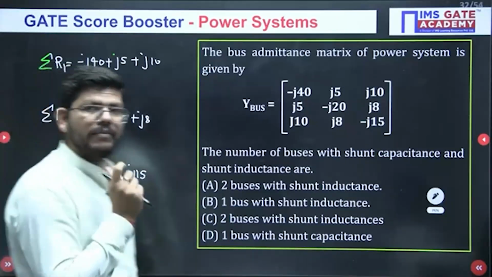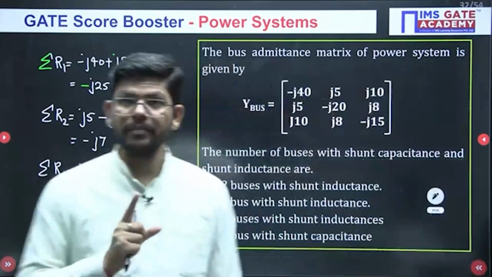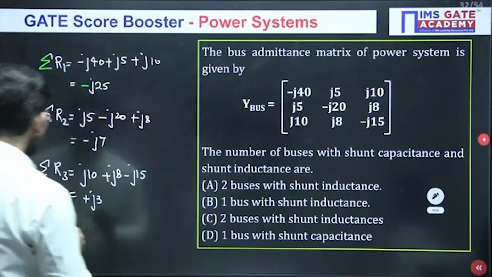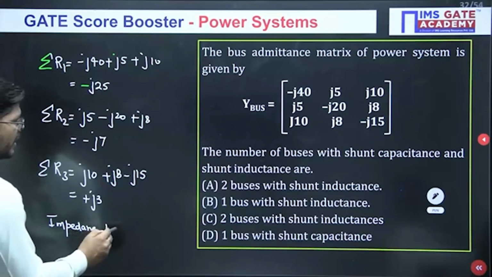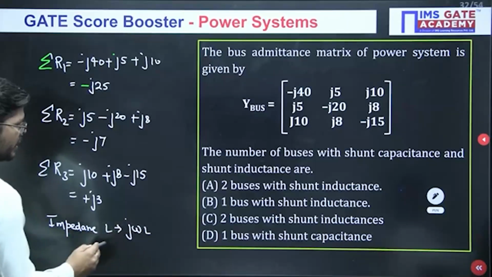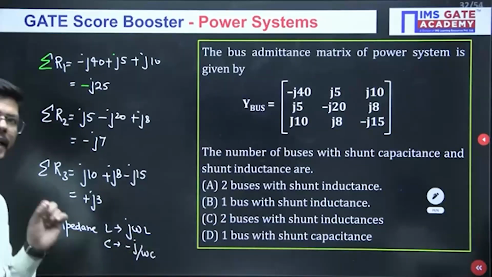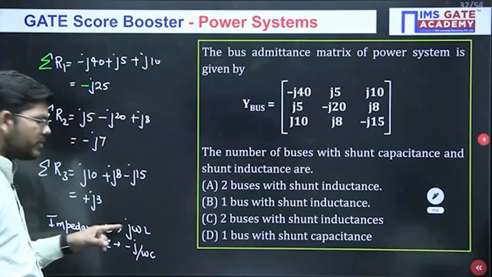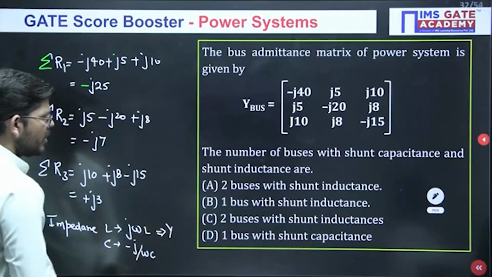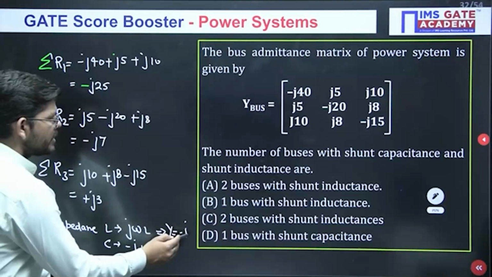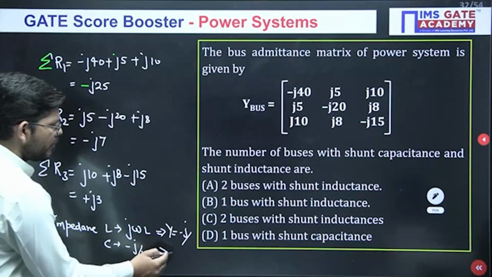Everything that you have solved here is in terms of admittance, not in terms of impedance. In terms of impedance, how is L represented? J omega L. How is C represented? Minus j upon omega C. So in terms of impedance, if j is positive, it is an inductor. And in terms of admittance, how will it be represented? Minus j upon something. So you will get minus j, and here you will get plus j.